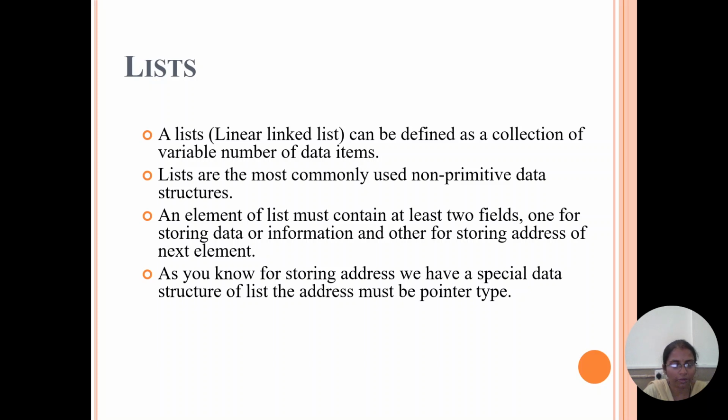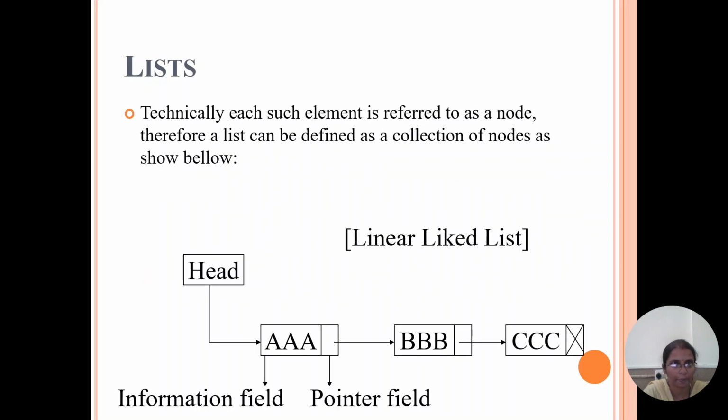That means we have one node, and we call it a node. A node can be divided into two parts. The first part stores the data and the other stores the address of the next element. As you know, for storing an address we have a special data structure. The address must be of pointer type.